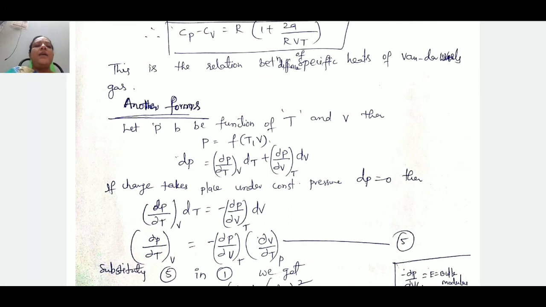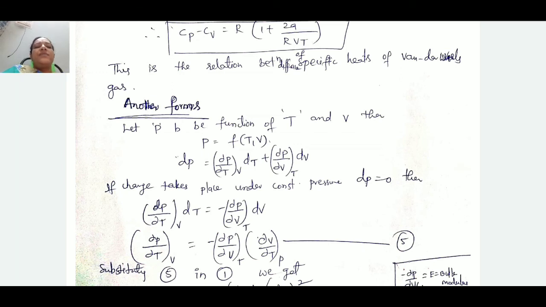Let pressure be a function of temperature and volume, that is P can be written as a function of T and V. To calculate the complete change in pressure according to the derivation method, dP must be equal to dou P by dou T at constant V into dT plus dou P by dou V at constant T into dV.